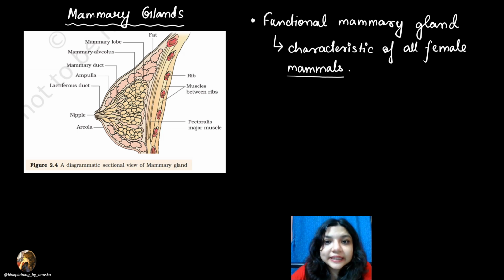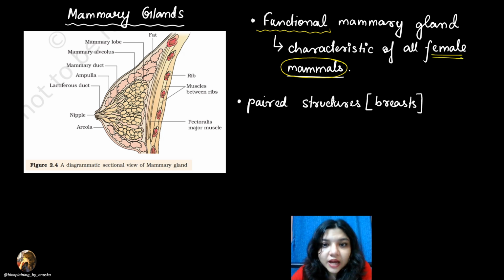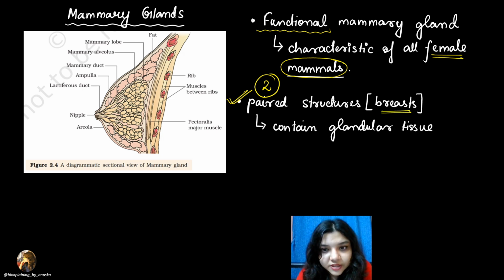Next है mammary glands, right? तो mammary glands के बारे में क्या है? The functional mammary gland, it is a characteristic of all female mammals. ठीक है? Remember, this is the functional mammary gland, right? It is a characteristic of all female mammals. Now, these are paired structures. मतलब paired structure मतलब दो present है, right? So the paired structure are known as the breasts. There are two breasts present.